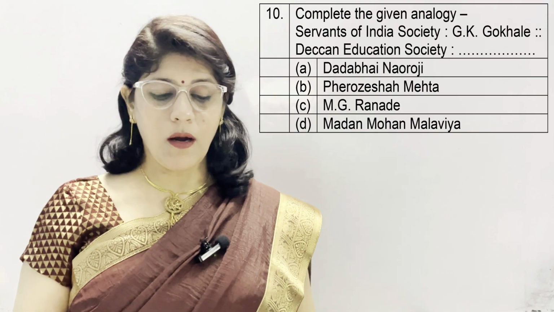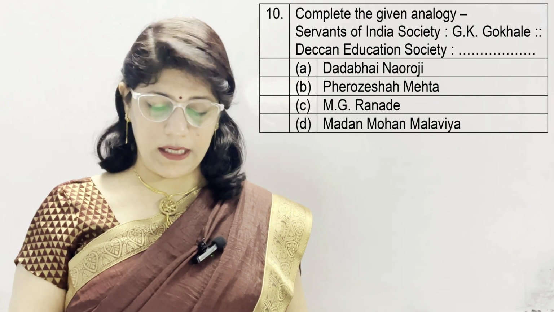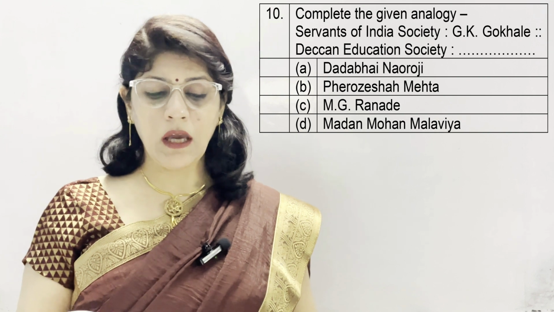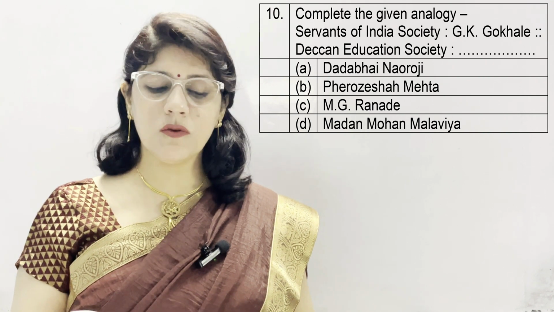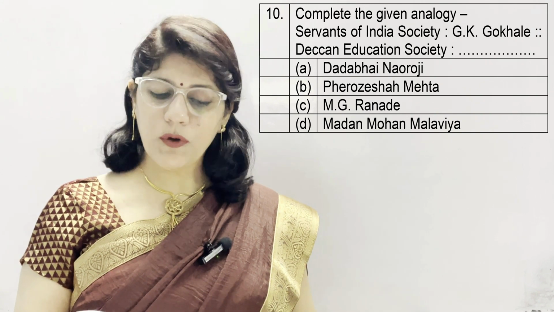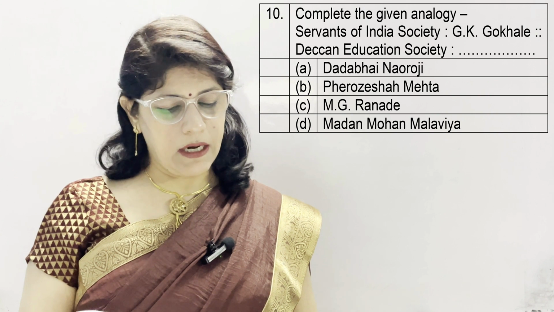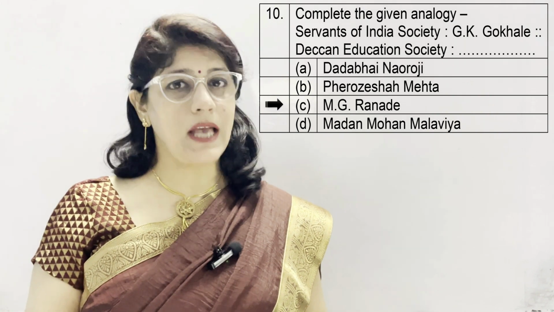Question number 10. Complete the given analogy. Servants of India Society to G.K. Gokhale, Gopal Krishna Gokhale. Then Deccan Education Society to? Option A is Dadabhai Naoroji, B. Firoz Shah Mehta, C. M.G. Ranade, and D. Madan Mohan Malaviya. And the correct option is C, which is M.G. Ranade.